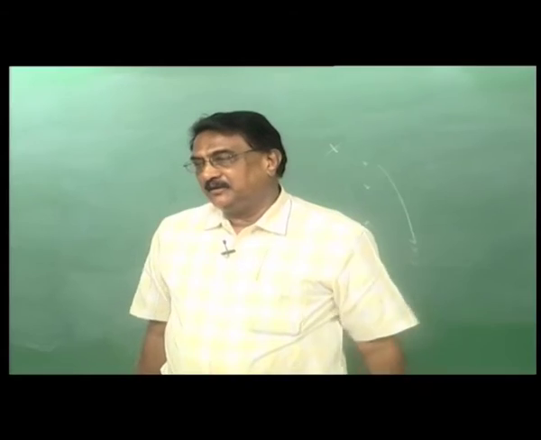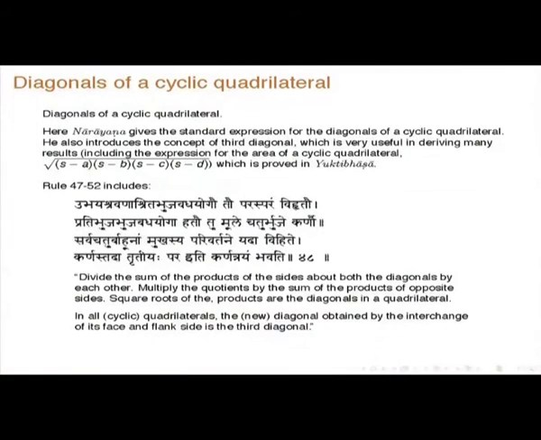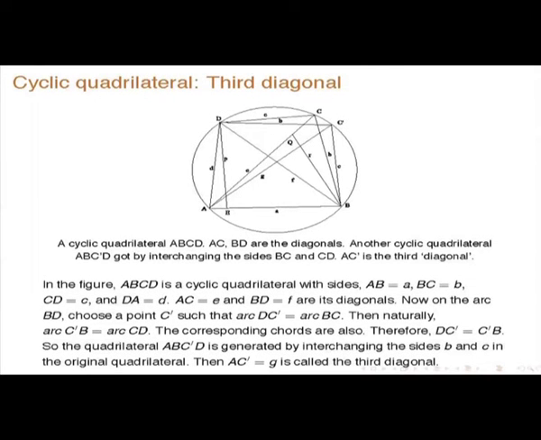Now comes the new thing. He introduces the concept of a third diagonal, which will be very useful in many results on cyclic quadrilaterals. In all cyclic quadrilaterals, the new diagonal, obtained by the interchange of its face and flank side, is a third diagonal. This is your cyclic quadrilateral ABCD. These are the diagonals, BD and AC, call them E and F.